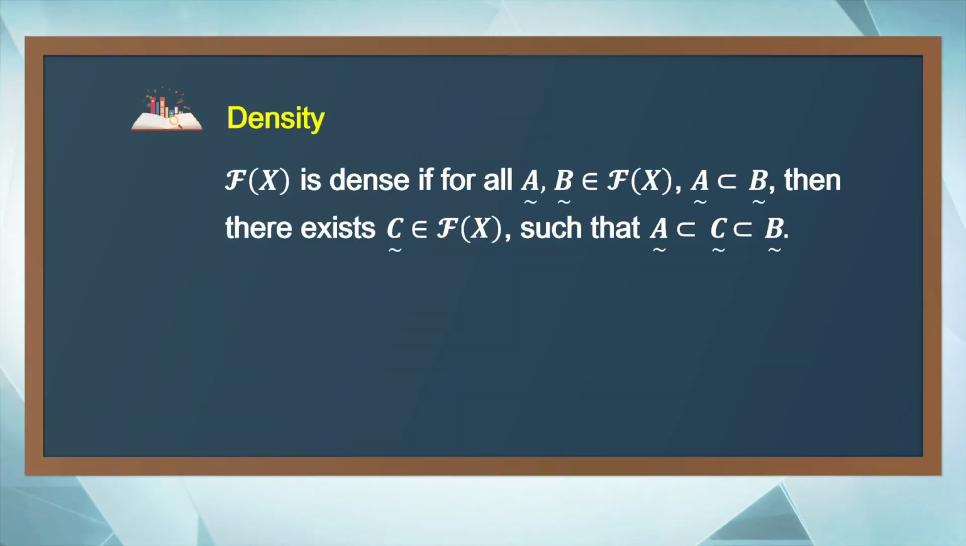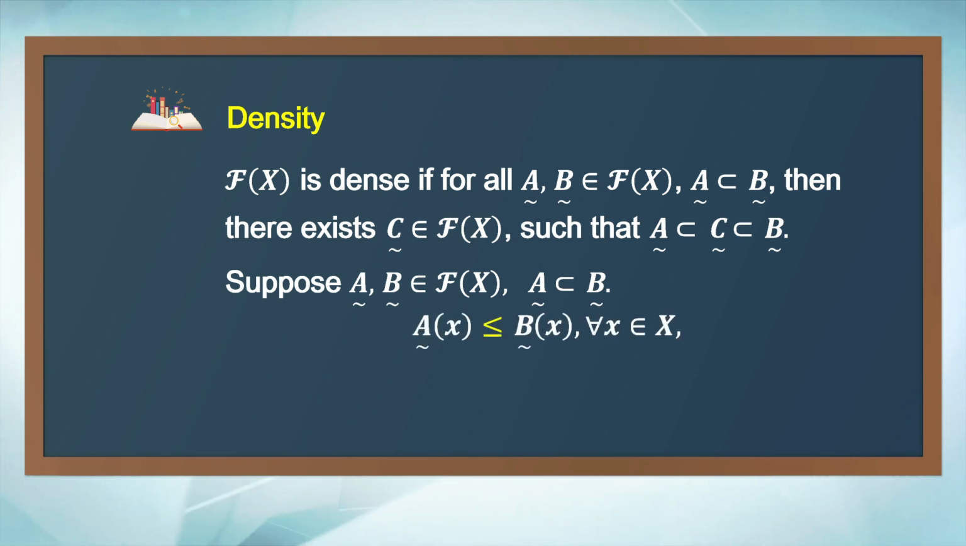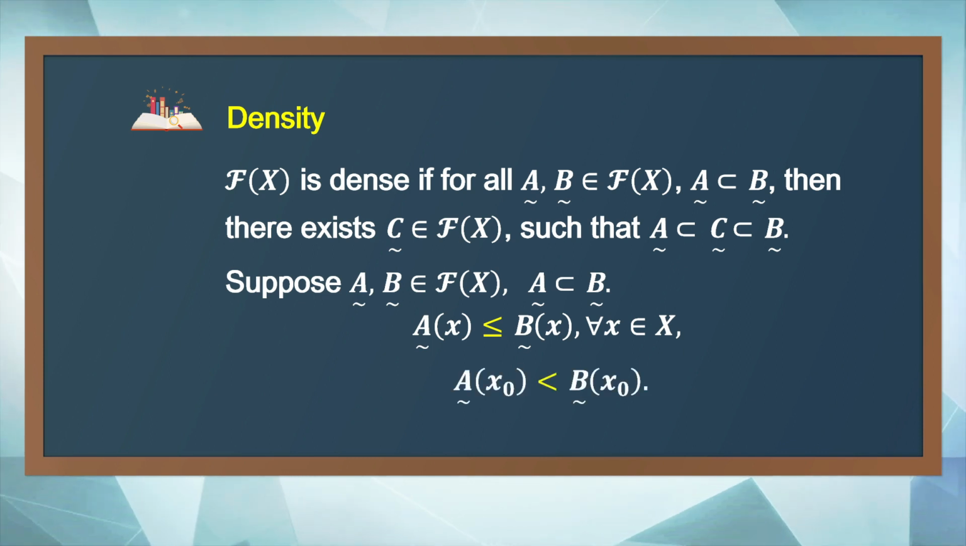Next, density in the fuzzy power set. The fuzzy power set is dense if, for every two fuzzy sets, A is a proper subset of B, then there exists C in the fuzzy power set such that A is a proper subset of C, a proper subset of B. Suppose A is a proper subset of B. That is, A(x) is less than or equal to B(x) for all x, and there exists x0 such that A(x0) is strictly less than B(x0).